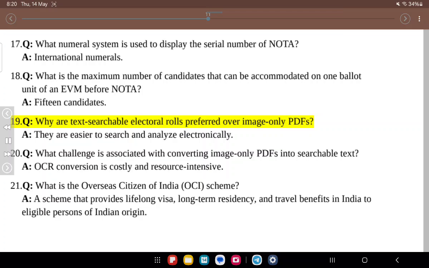19. Q. Why are text searchable electoral rolls preferred over image-only PDFs? A. They are easier to search and analyze electronically. 20. Q. What challenge is associated with converting image-only PDFs into searchable text? A. OCR conversion is costly and resource-intensive.